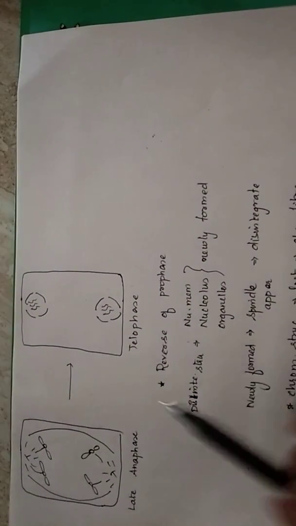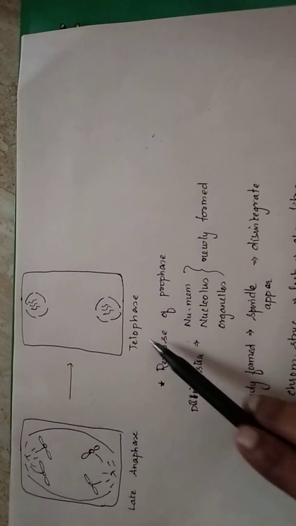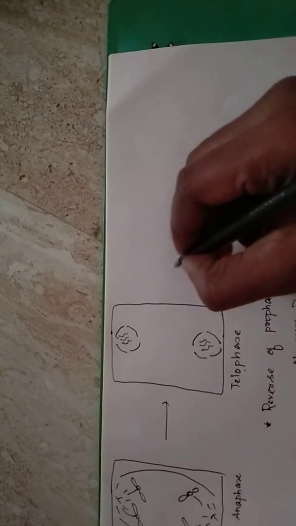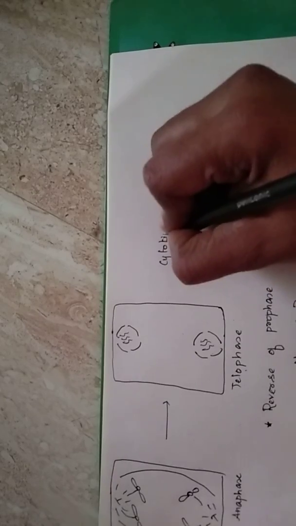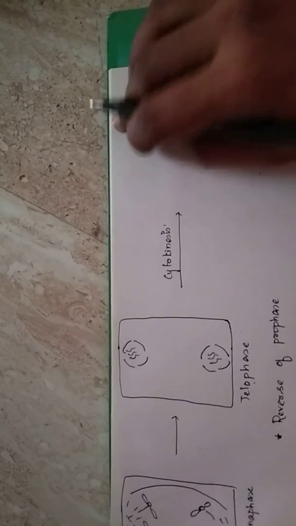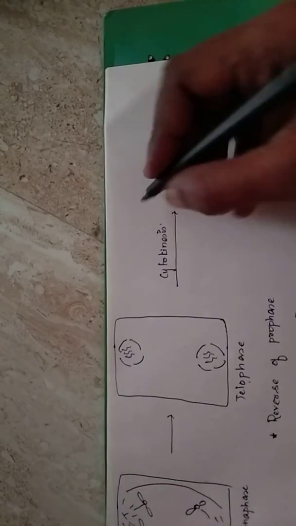So two nuclei have been formed as a result of the last step of the karyokinesis, that is telophase. Now the cell enters into cytokinesis. Cytokinesis we have already seen it is different for plant cells and animal cells.